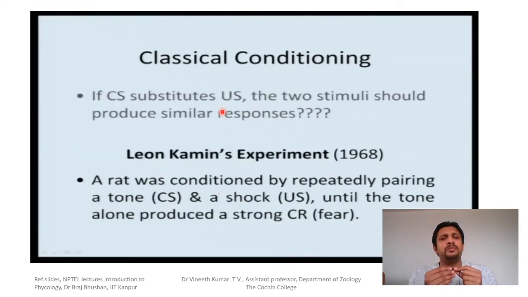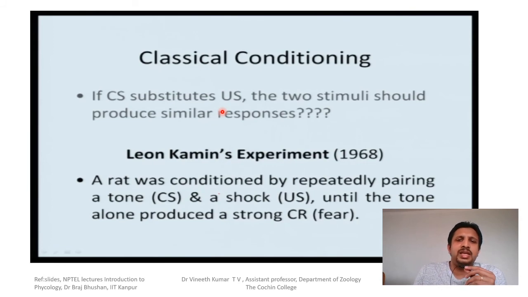And this is another experiment, which examines what happens if two conditioned stimuli are provided at the same time, whether the animal gets conditioned to both stimuli. In Pavlov's experiment, the conditioned stimulus was only the bell.